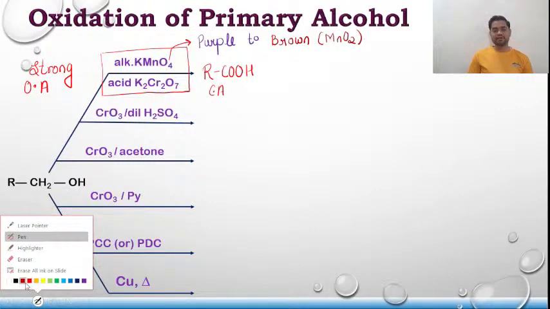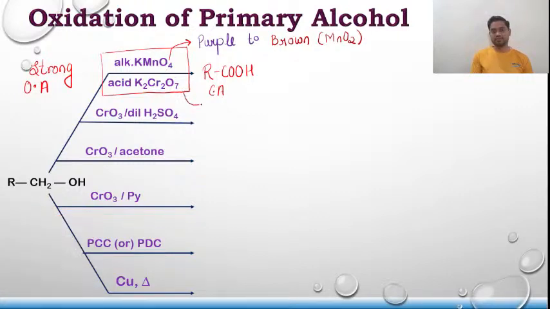We don't have orange color with me, so I'll take brown color itself. So it's orange color. The orange color changes to green. It changes to what? Green, due to the formation of chromium sulfate. Due to the formation of what? Chromium sulfate.